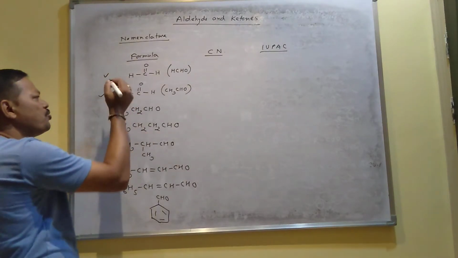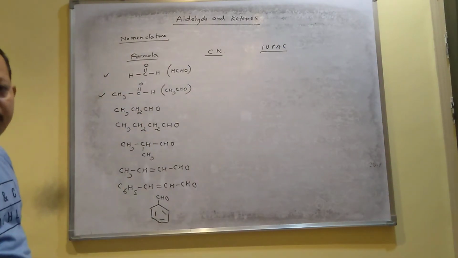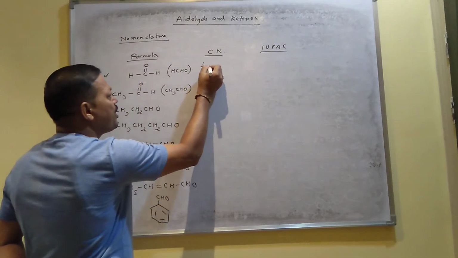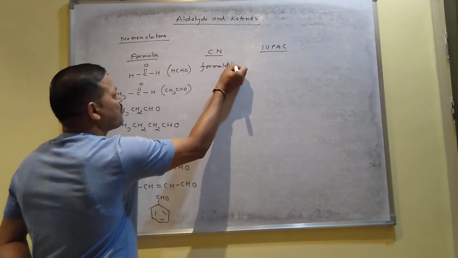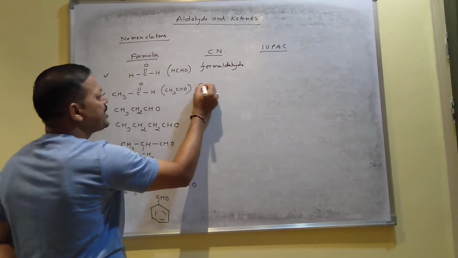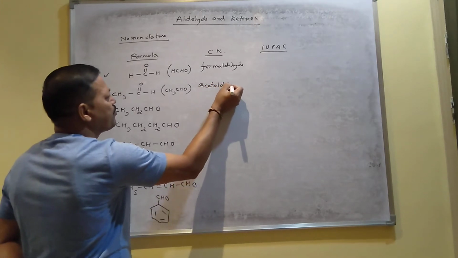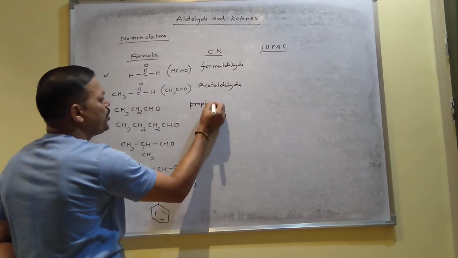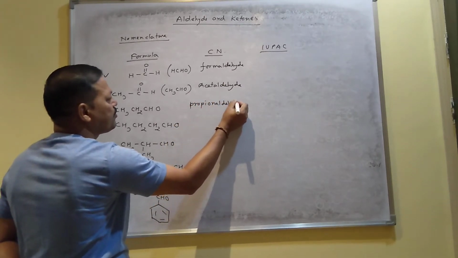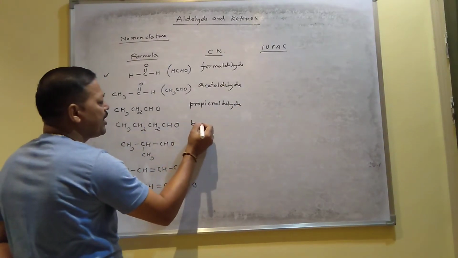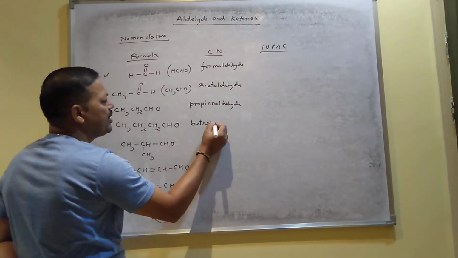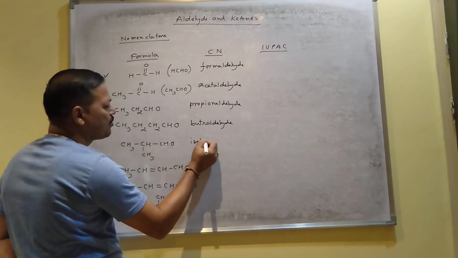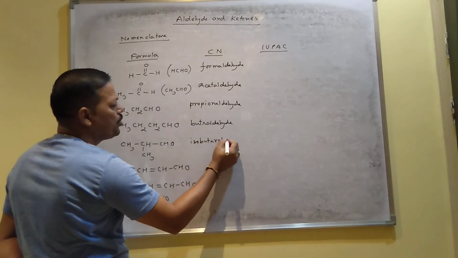Now if you want to write the names of these aldehydes, for the first 2 compounds, their common names are very important. Mostly common names are used for these 2 compounds. The first one is called formaldehyde. The second one is called acetaldehyde. These are common names. This one has 3 carbons, that's why it is called propionaldehyde. This is called butyraldehyde in the common system. This is called isobutyraldehyde.